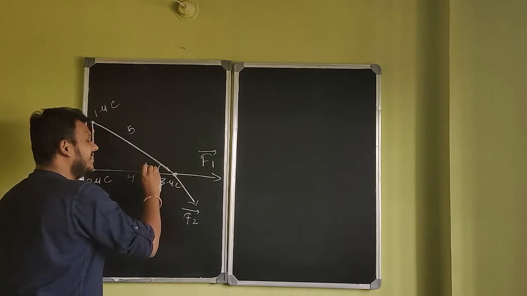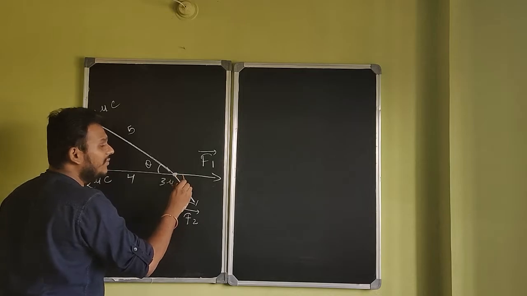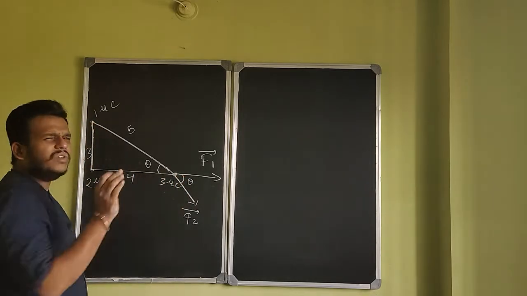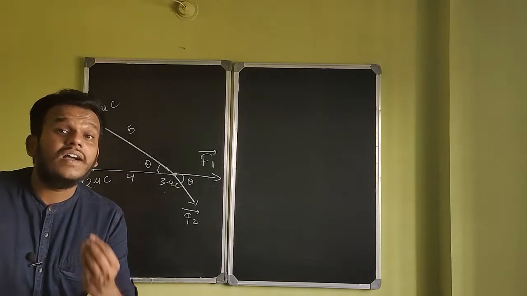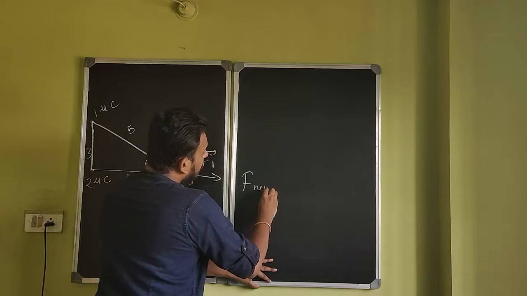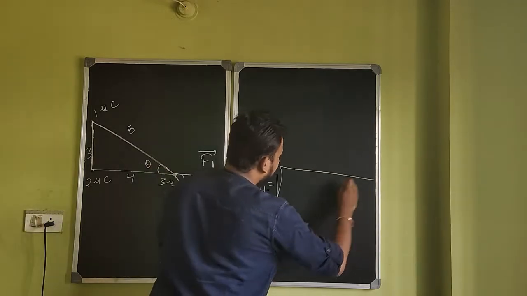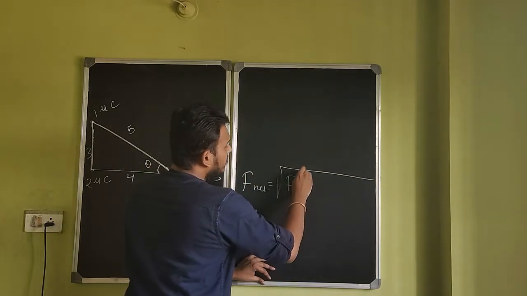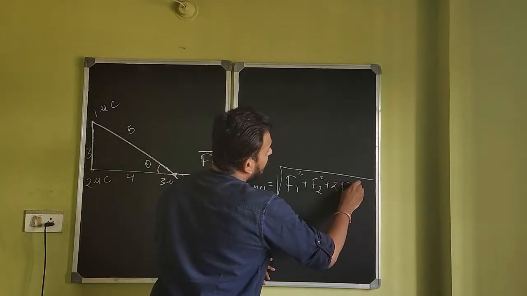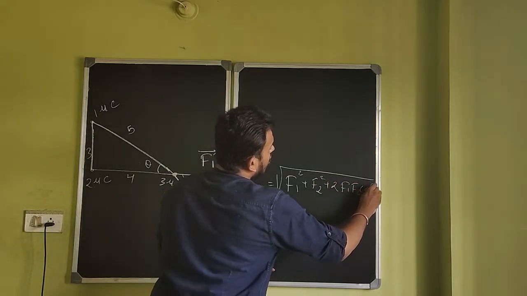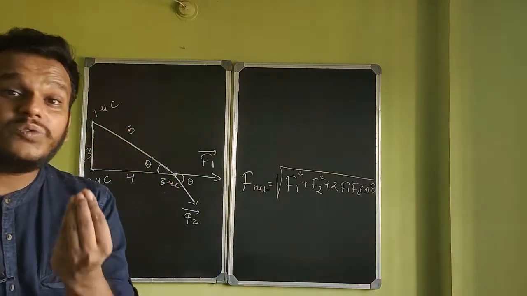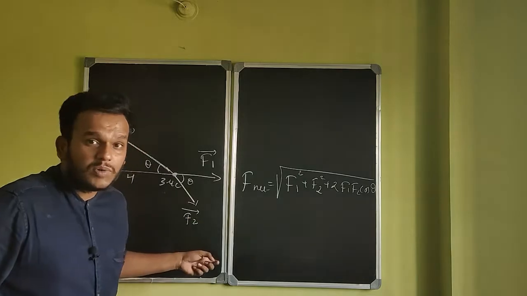If this angle is theta, this angle will also be theta because they are vertically opposite angles, right? We'll work on theta in a minute. Why do we need theta? Because very soon my net force is going to look like this: under root F1 squared plus F2 squared plus 2 F1 F2 cos theta. I hope you remember this, right? Resultant of 2 vectors in case of the parallelogram law of addition.